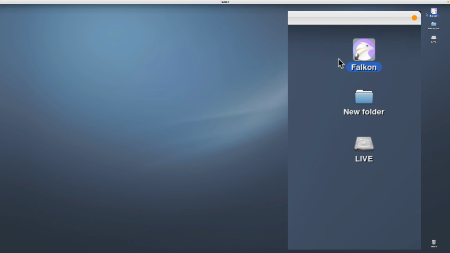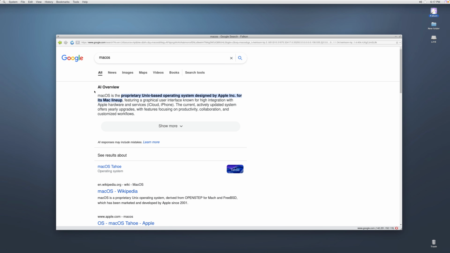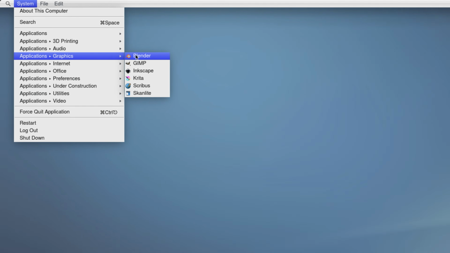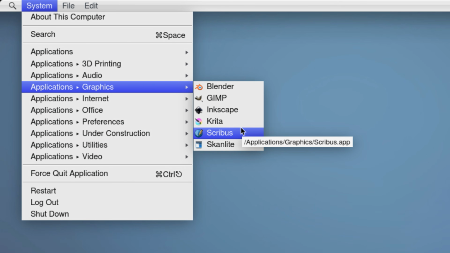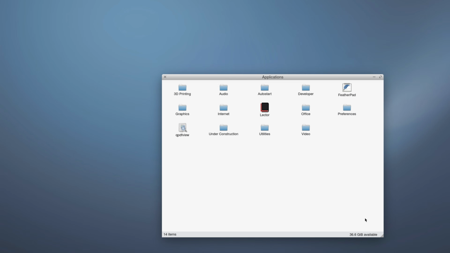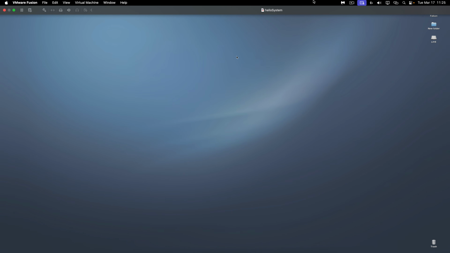Falcon. I think this is like a web browser. Let's see, can I Google something? And we even have AI. And where do we even have other programs? I don't know. And why is there no Dock, Blender, GIMP, Inkscape, Krita, all the open source applications we have? This is how you access applications. They are all located in a folder like this. So this one is seemingly kinda empty, I don't know.